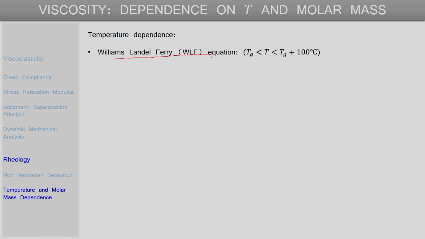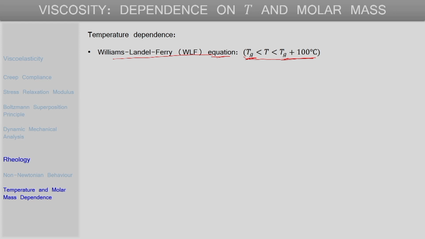Finally, let us look at how the viscosity of these polymeric materials or polymeric liquids changes with temperature, and what is the dependence on the molar mass of polymer as well. Okay. So, if we are talking about a polymeric material and if it is above its glass transition temperature, then the change in viscosity can be related to the glass transition temperature using an equation called the Williams-Landel-Ferry equation, or the WLF equation, and it is typically valid for a temperature range between the glass transition temperature of the polymer and up to 100 degrees above the glass transition temperature.